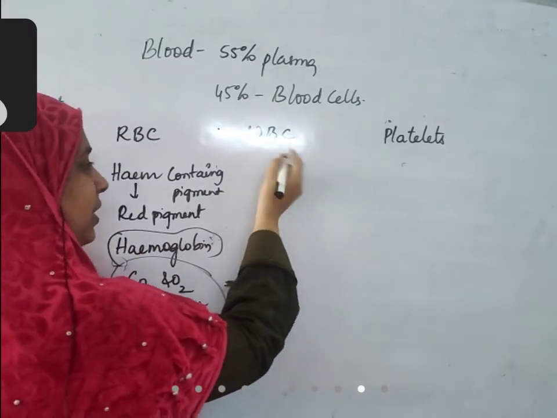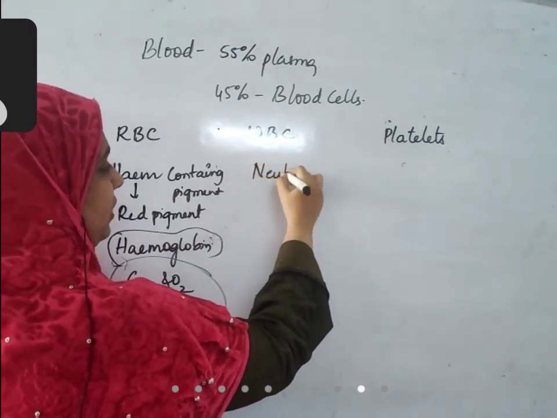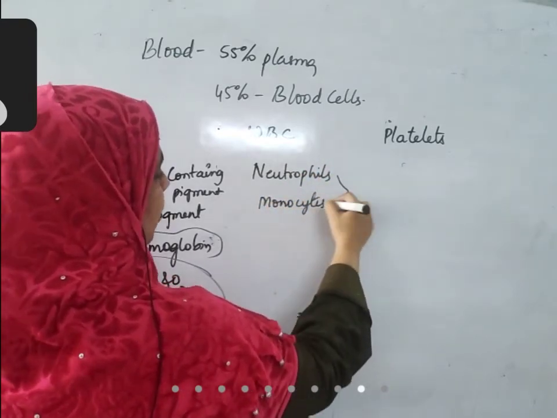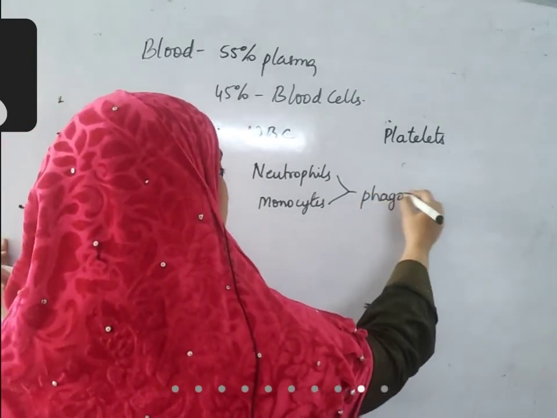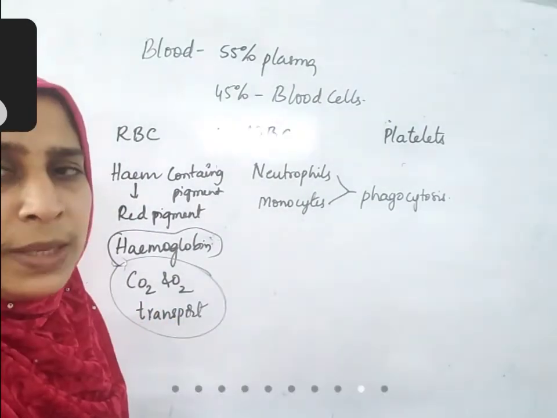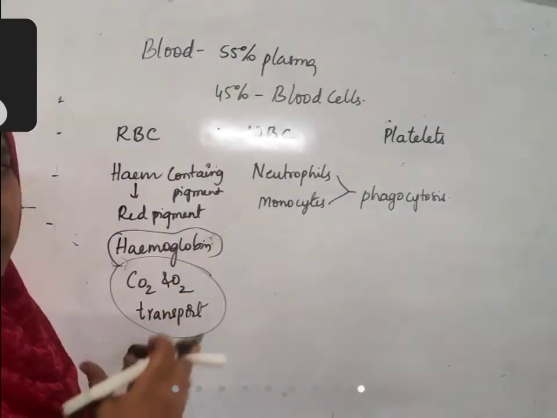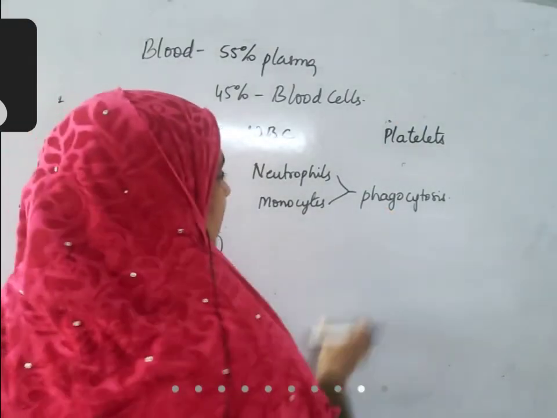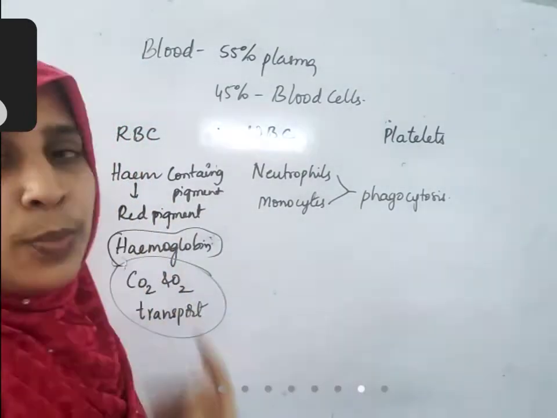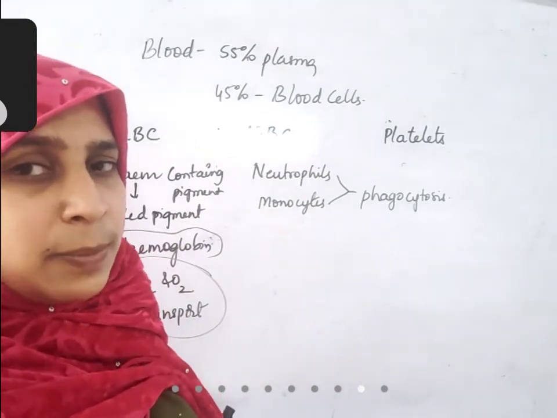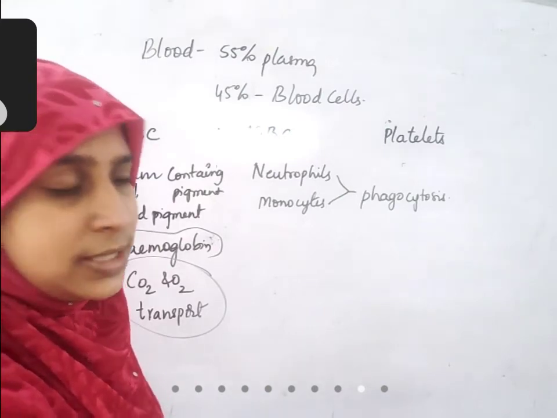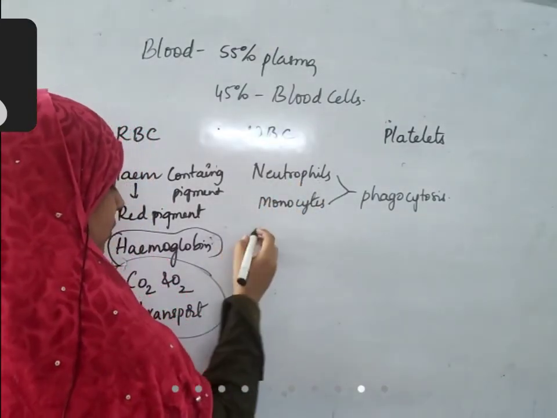WBC. We have seen so many types, among them neutrophils and monocytes. Both have phagocytosis as a function. You know what is phagocytosis? When a particle is engulfed, like an amoeba eats food. It takes the particles inside its body. Here also, waste parts like cell debris, broken cells present inside the blood, or any foreign material that invades our body and causes diseases, are all taken in by neutrophils and monocytes.